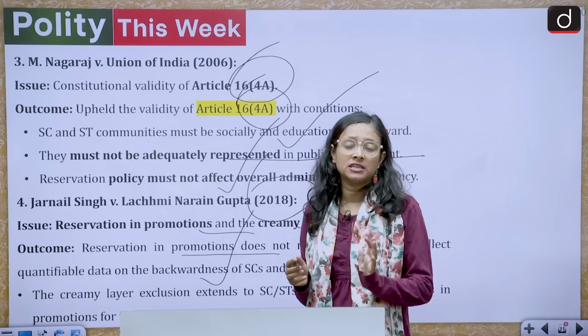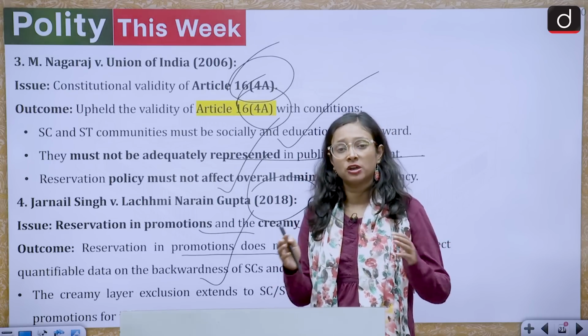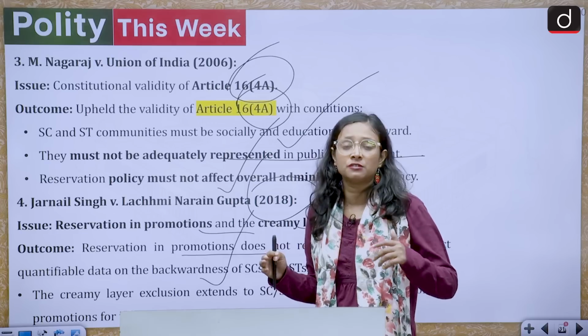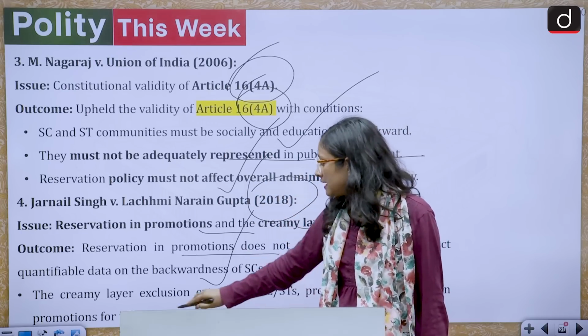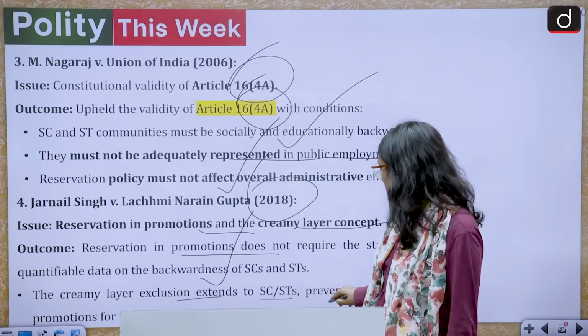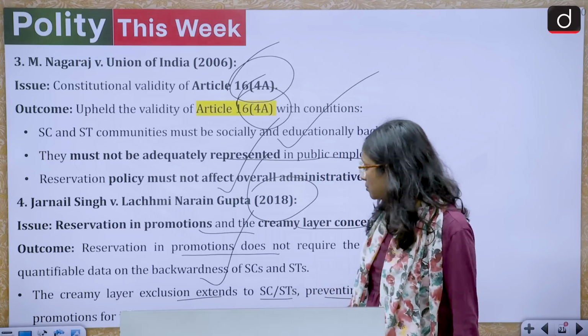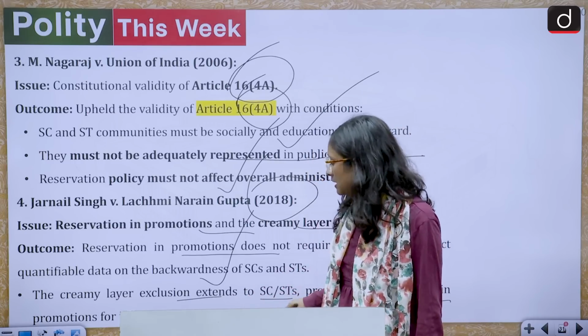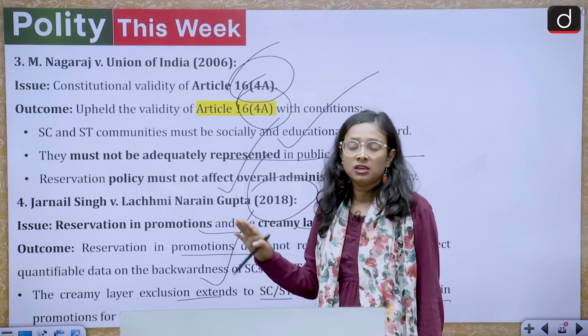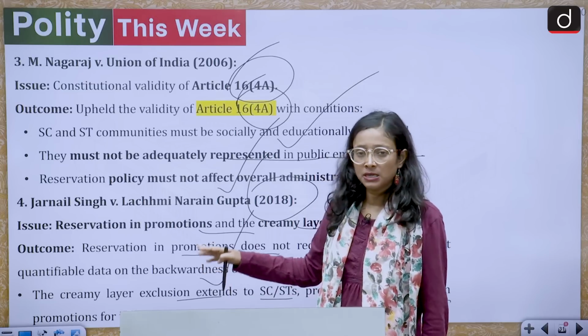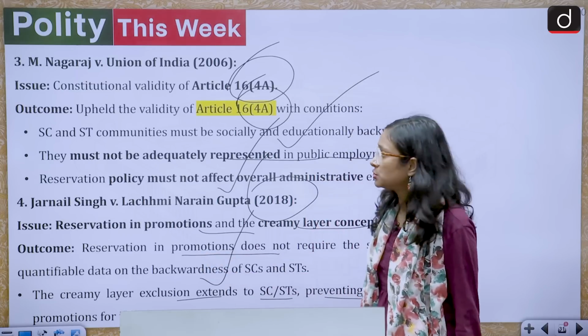When it comes to SCs and STs, the state need not have quantifiable data to provide reservation in promotion. And the creamy layer exclusion extends to SC/STs, preventing reservation in promotion for those within the creamy layer. So the creamy layer concept was earlier applied to the OBC population, and now it was extended to the SC/ST population.